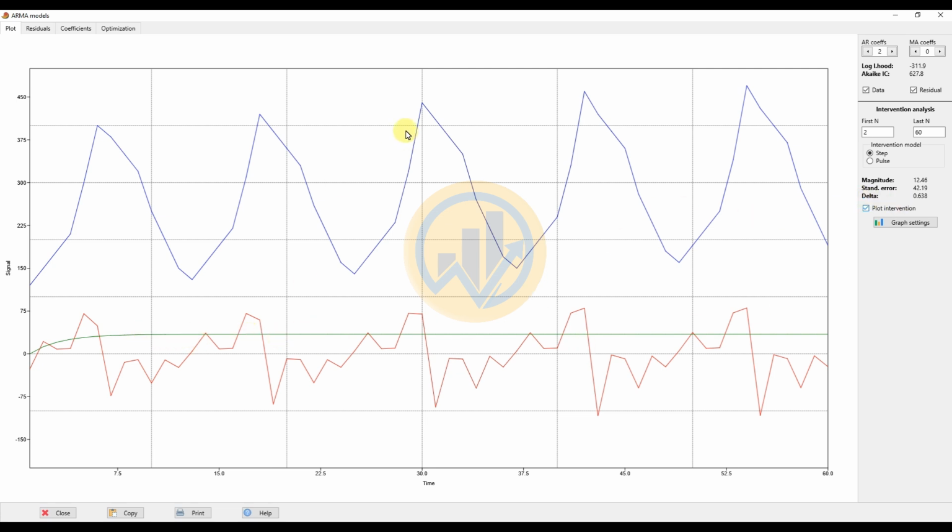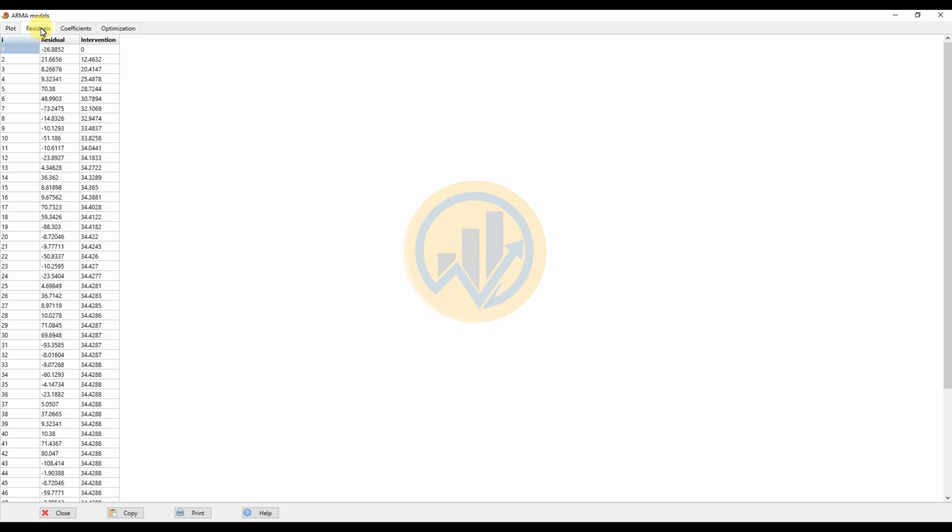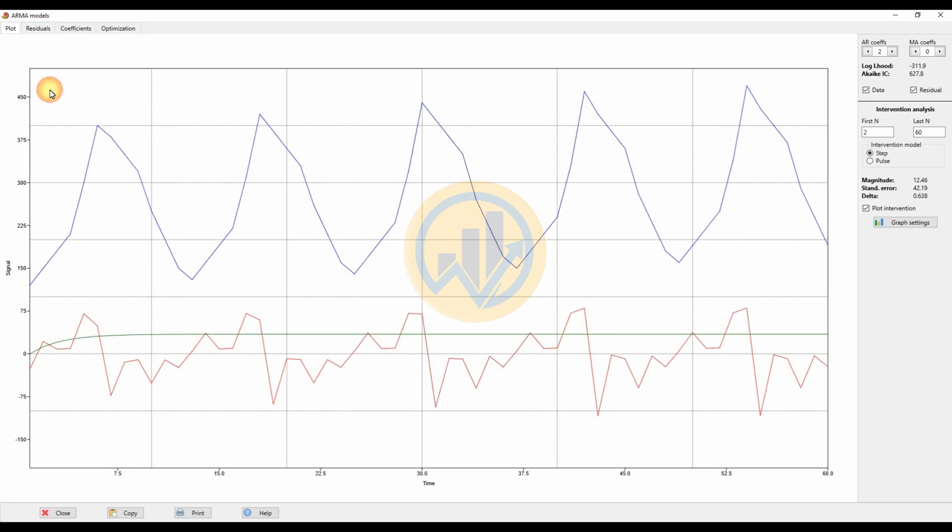How to write the interpretations in PAST for the ARMA model. Before discussing the data, the magnitude value, standard error value and the delayed value are entered on the right side of our graph. Next is the residual value, for every time point from 1 to 60, varying in value.